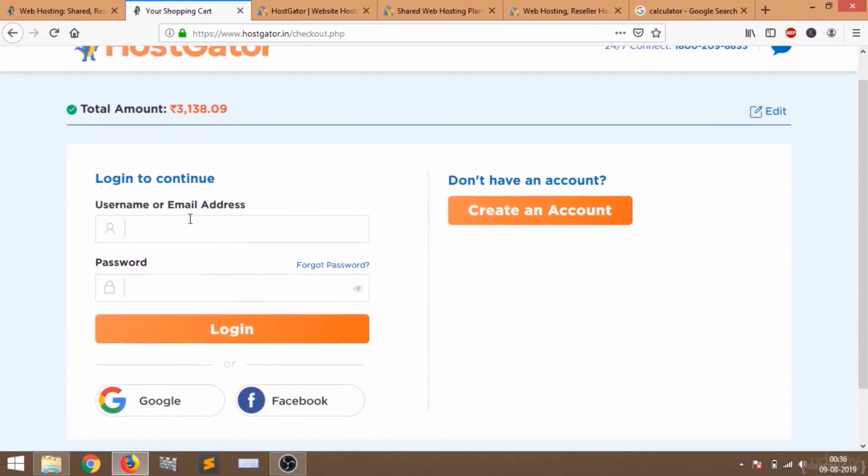I'm going to log in with my account. If you do not already have an account, then just create a new account, then log in with it. I already have an account, so I'm just going to put my credentials.